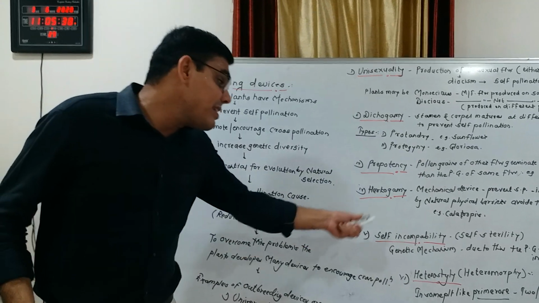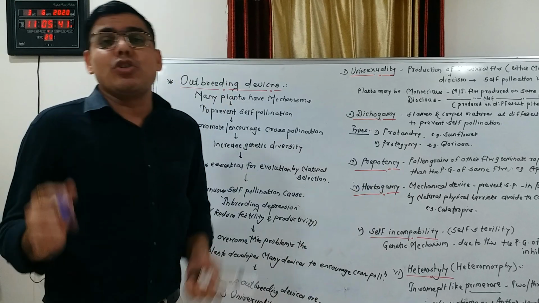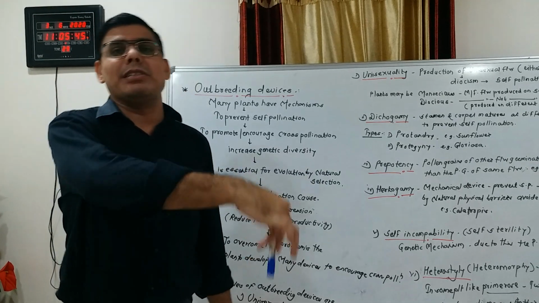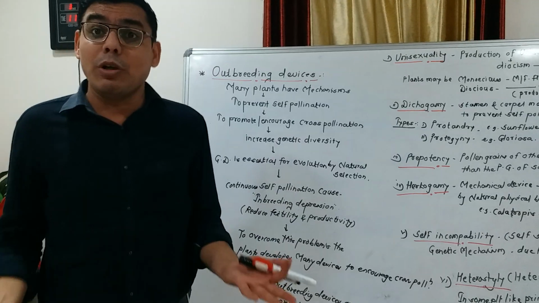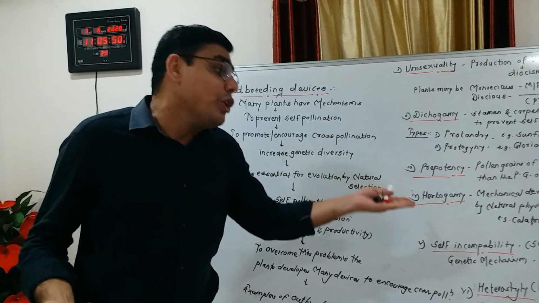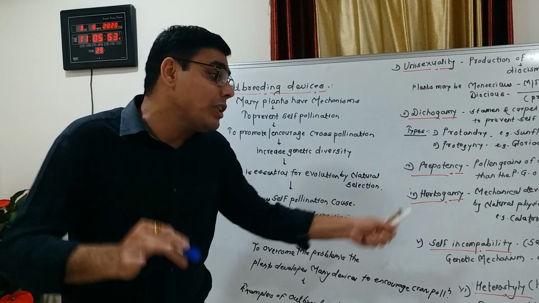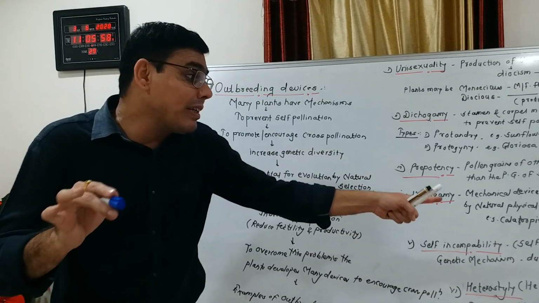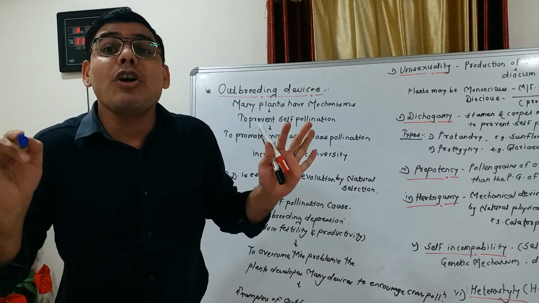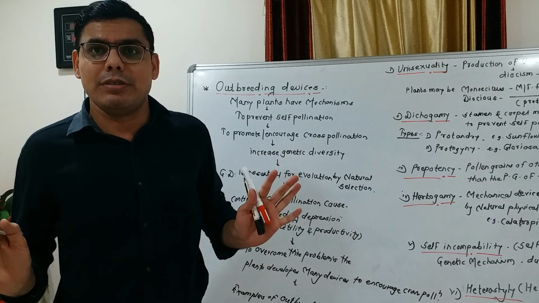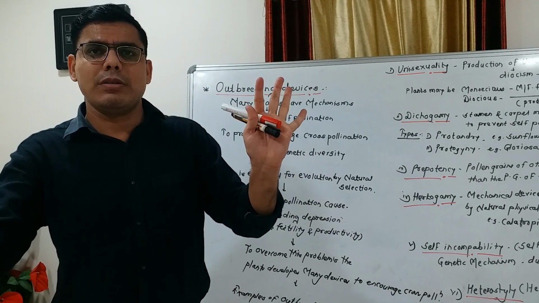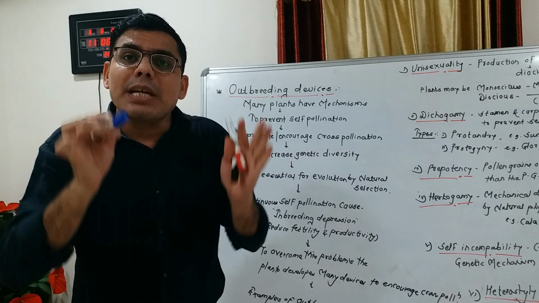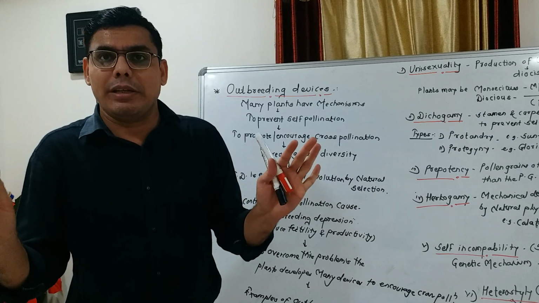Self-incompatibility or self-sterility is a genetic mechanism that develops in plants, due to which the pollen grains of the same flower do not germinate, or are inhibited. Inhibit means to stop. जो सेम फ्लावर होता है उसके पोलन ग्रेन्स स्टिग्मा पे जर्मिनेट नहीं होते हैं.